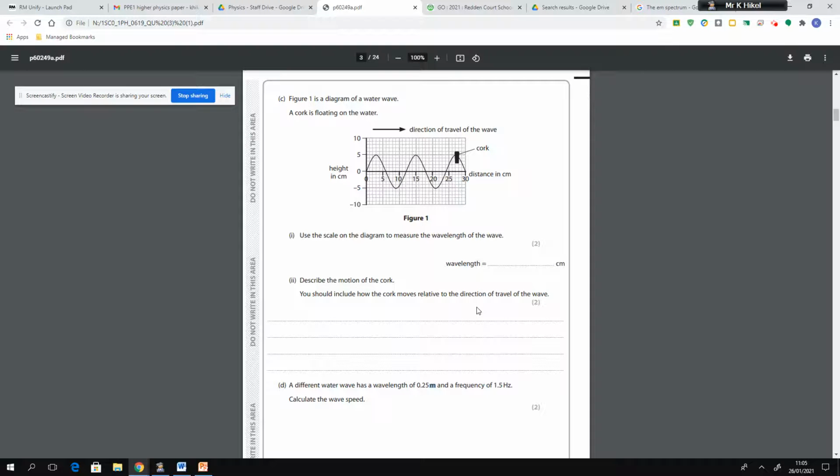At this stage, guys, you can pause the video and use the feedback from question 1C to help you to write it down and annotate it on your own exam paper.